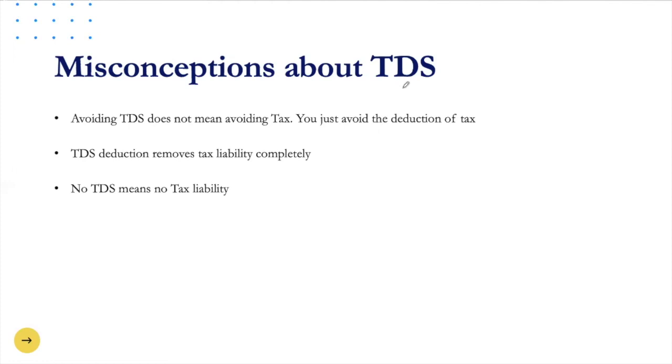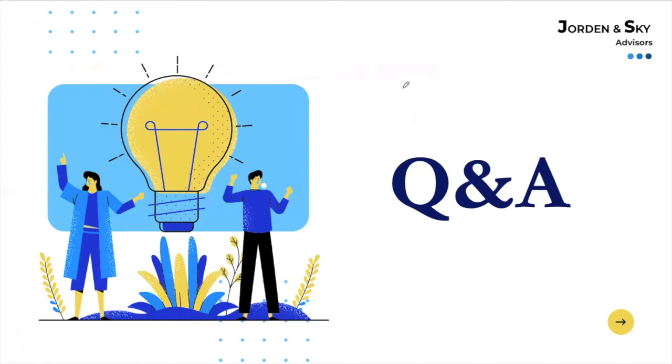Okay. Due to ignorance or misconception, many individuals follow some tax saving approaches which are completely illegal. They fail to pay tax on certain income which is genuinely taxable. So this is not tax saving, but it's tax evasion. It can be very risky. So my only advice is you should consult your advisor before taking any concrete action with respect to your TDS or tax payment. Let's take a few examples to understand TDS in more detail.